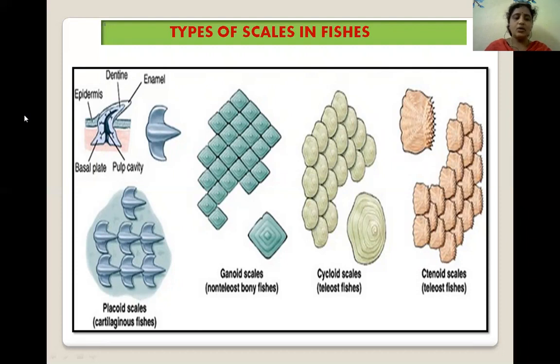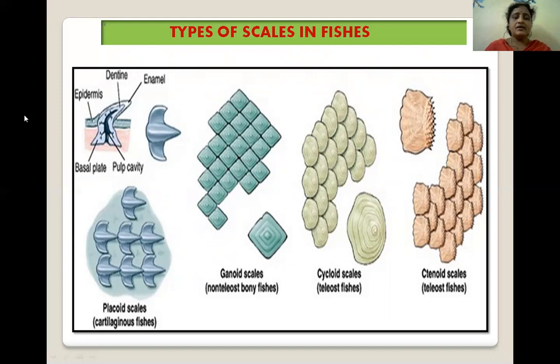Next, go to gonoid. These are purely dermal and formed of four layers. The outermost layer is gonoid, beneath which is a thin layer of cosmin. The third layer is the vascular layer, which might be absent in some fishes. The fourth layer is isopentadine layer. The examples include Lepidosteus and Polypterus, and Amia fish also has gonoid type of scales.